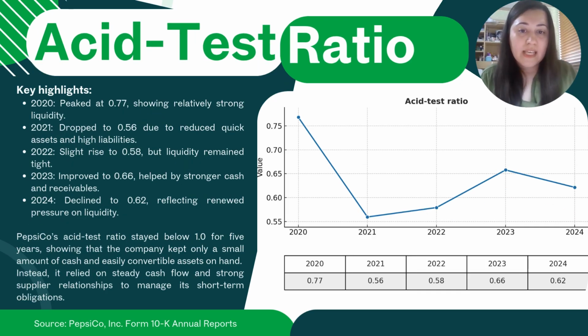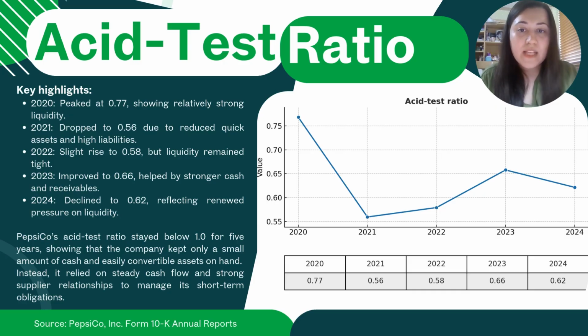So for asset test ratio, again, the trends are very similar to working capital and current ratios trends. The only difference is that there was a slight increase from 2021 to 2022, whereas in working capital and current ratio, in that year, there was a slight decrease.